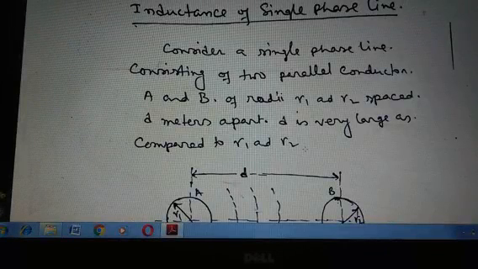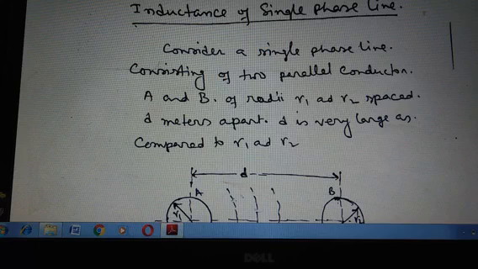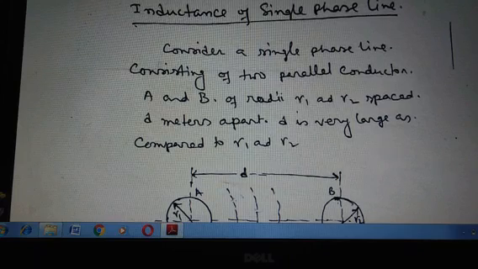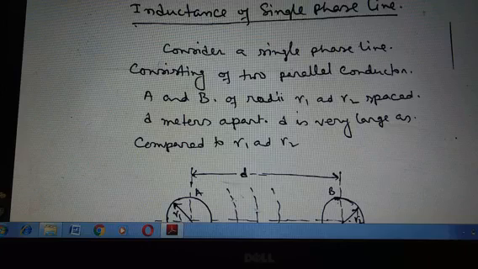In today's class, I will be discussing the inductance of a single phase line, inductance of a three phase line, transposition, GMD and GMR. Now, what is line inductance? Inductance is a property by virtue of which a circuit opposes the change in the value of varying current flowing